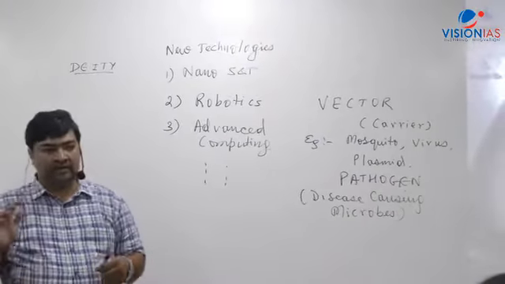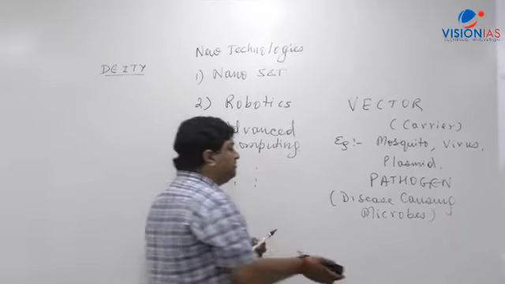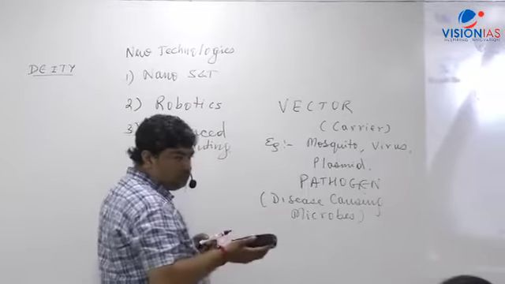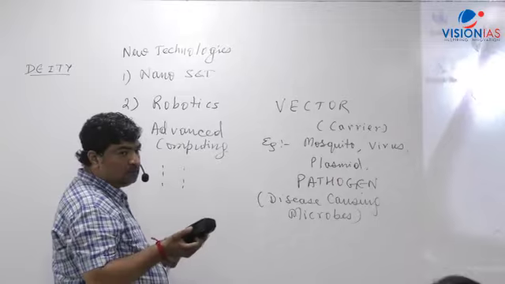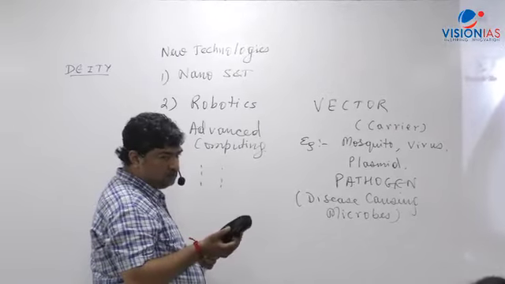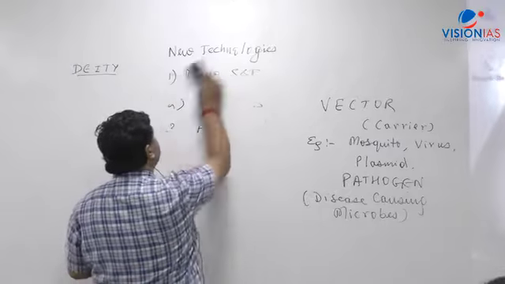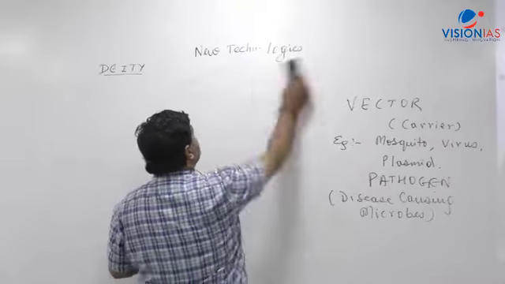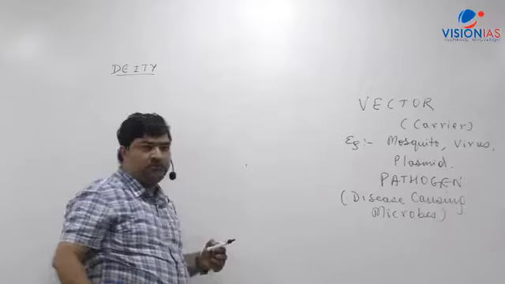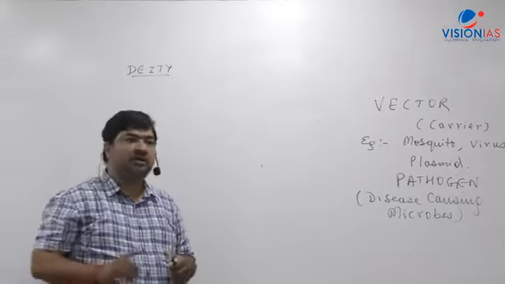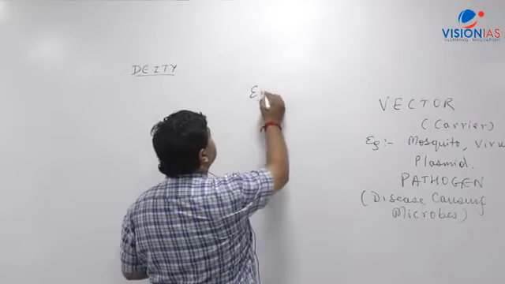So now, if you look at it from the nanotechnology, nanoscience and technology perspective. What is the difference between hormonal disorders and metabolic disorders? It's a very simple one. See, a hormonal disorder means one which is caused because of lack of hormone or excess of hormones, right? See, what happens in the human body, we have the endocrine system.